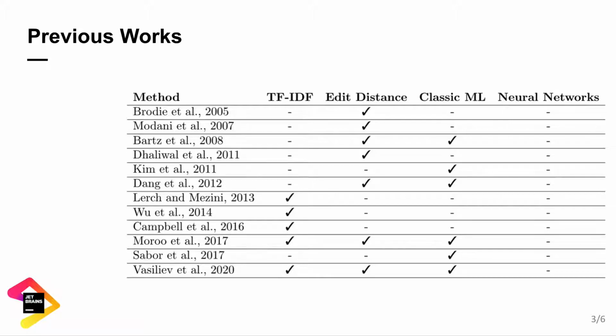Some of them also have selectable hyperparameters. We can call such an approach classic machine learning. But the quality of all these methods is not perfect, and this makes a difference for big production systems like IntelliJ IDEA. Also, not a single work uses real machine learning, and especially neural networks, which can consider more complicated dependencies in data than classic approaches.